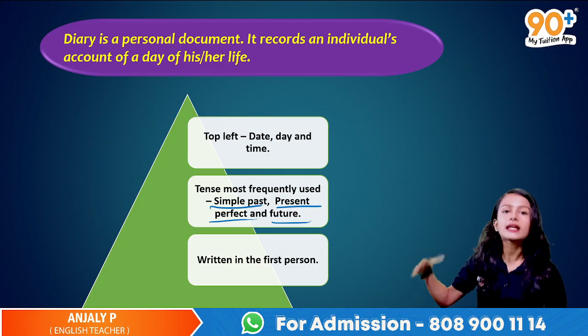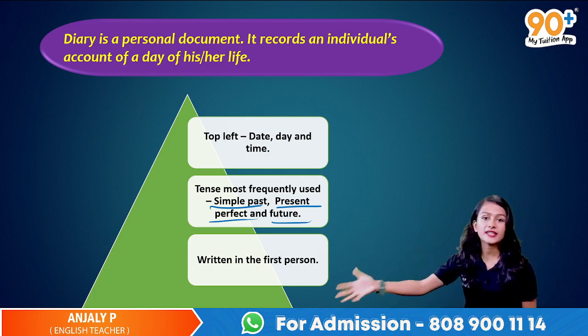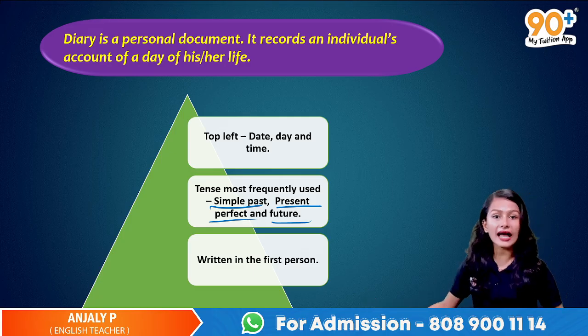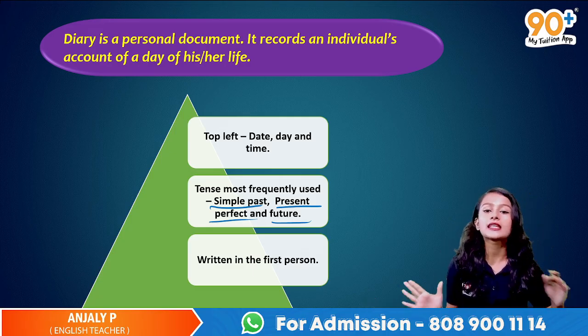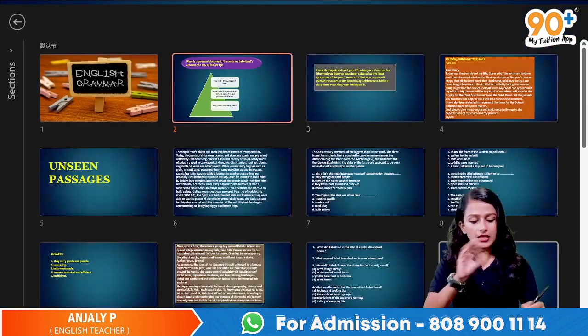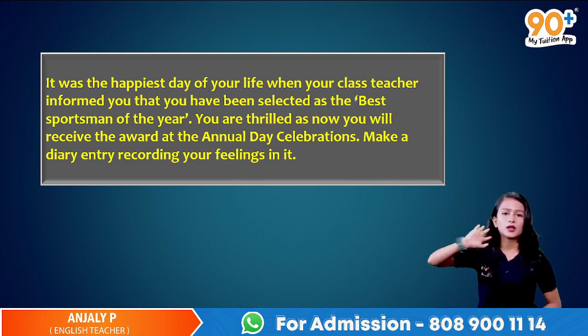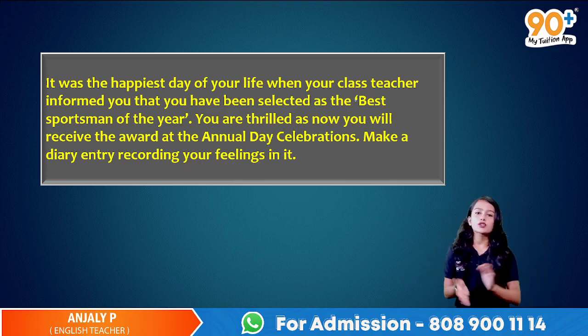Then it is written in the first person, right? So it is written in the first person, with 'I' being the one who starts it, it is us who are writing. Let me just show you an example. Let us look into one diary entry as well.